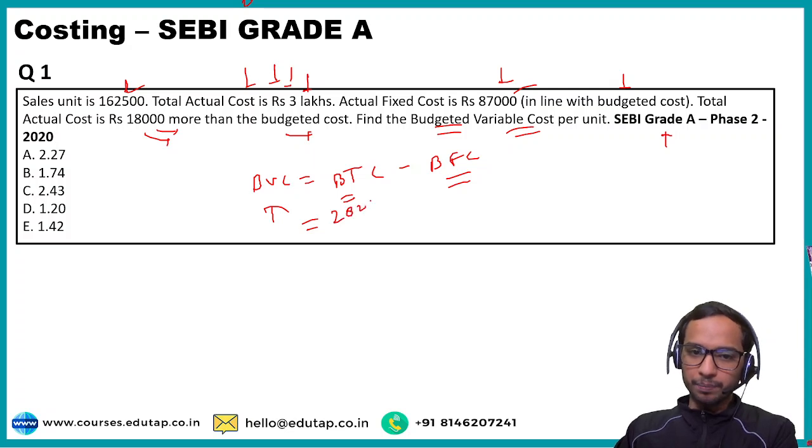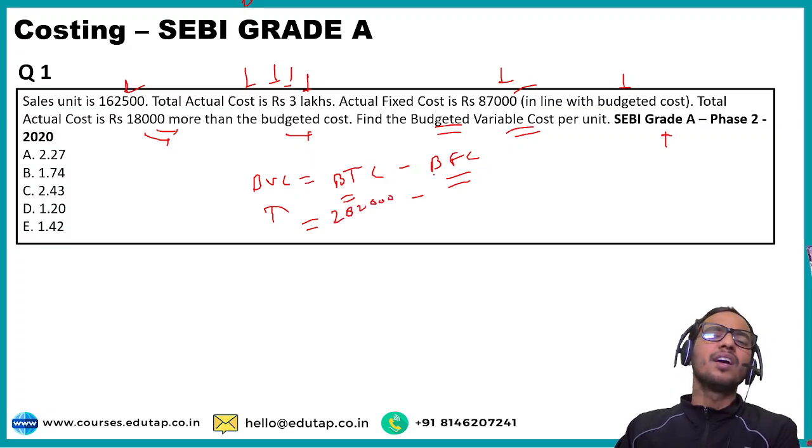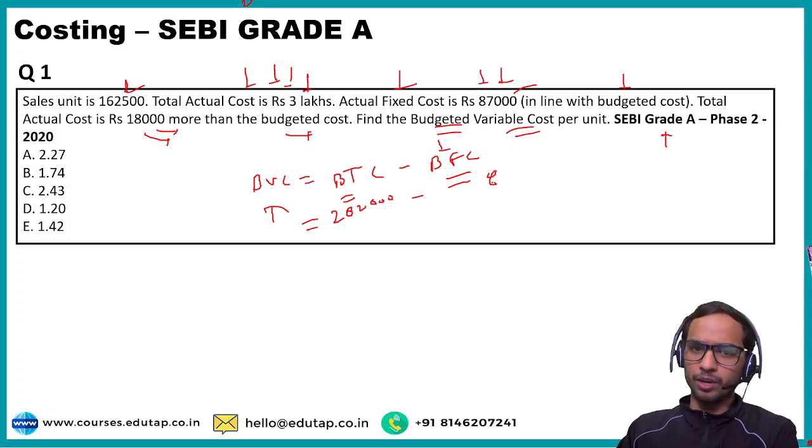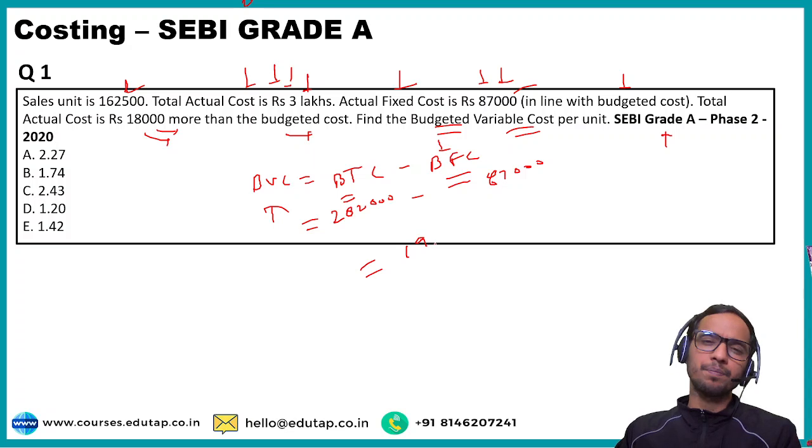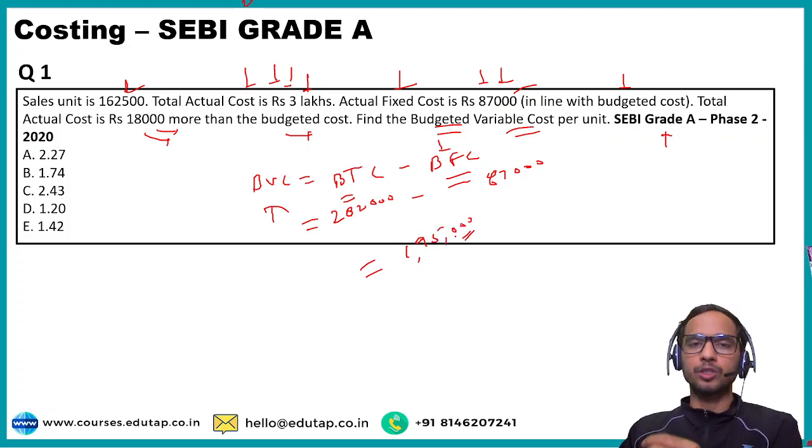So I will write 2,82,000 here. Now your budgeted fixed cost is the same as actual fixed cost, and that is 87,000. So you are going to write 87,000 here. Now when you subtract it, you will have 1,95,000, right? You can use the calculator in phase 2. I am doing it mentally, but you can use the calculator as well in phase 2, not in phase 1.